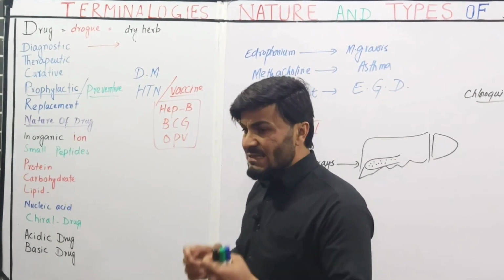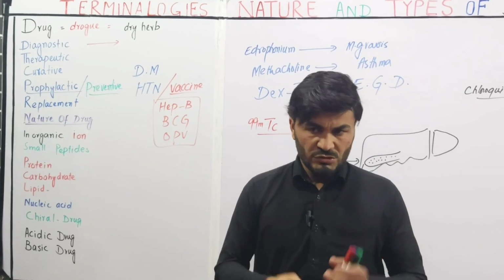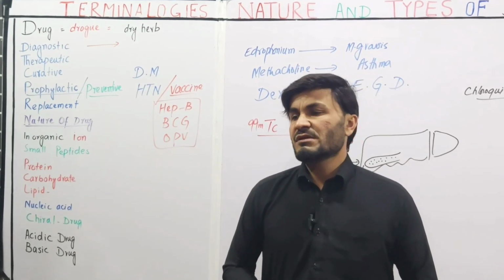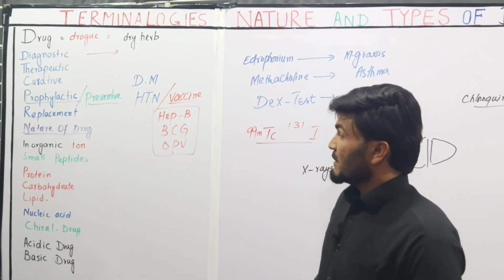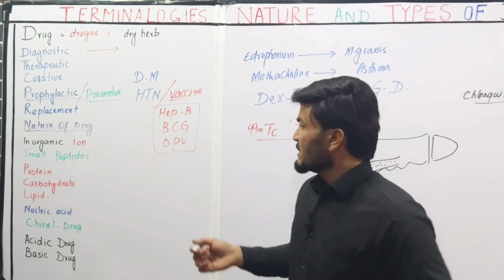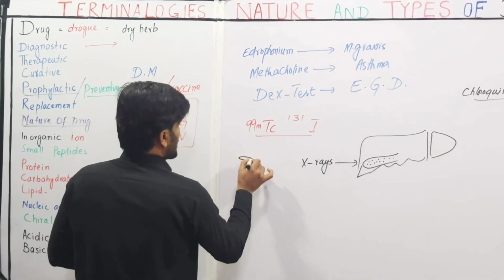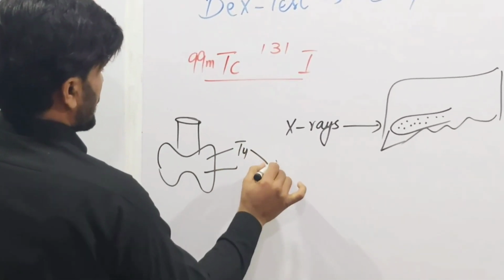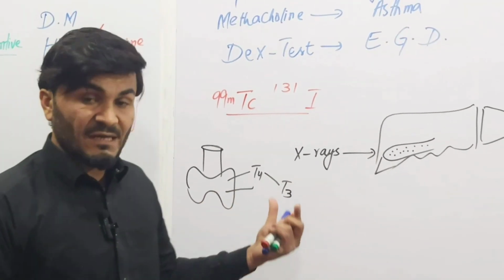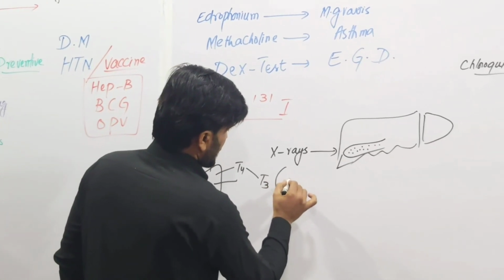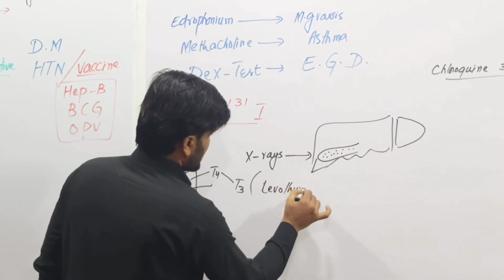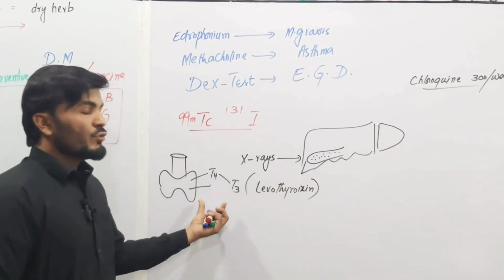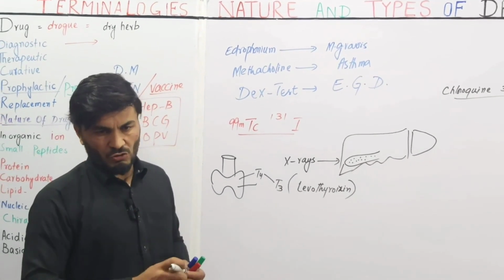And then as a replacement agent, when the drug is used to replace the chemical substances that are already present in the body, but there is some hypo condition. For example, in hypothyroidism, the thyroid gland does not produce enough T3 and T4. So levothyroxine is a replacement agent, given once a day. So hypothyroidism treatment is a replacement therapy.